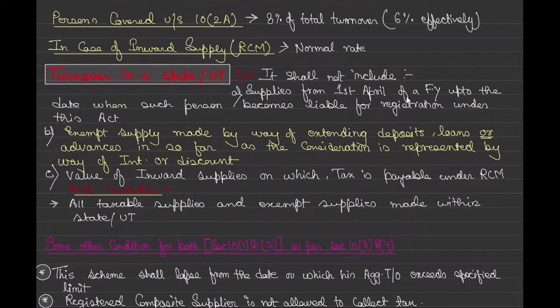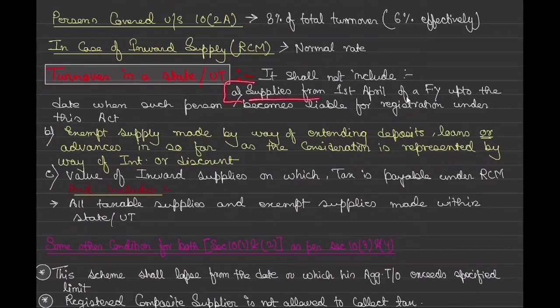So whenever we talk about total turnover, it will include both the taxable as well as exempt supplies. Correct. But when you specifically talk about taxable turnover, that means only taxable supplies will be covered. Exempt supplies won't form a part of turnover. Am I clear with it?